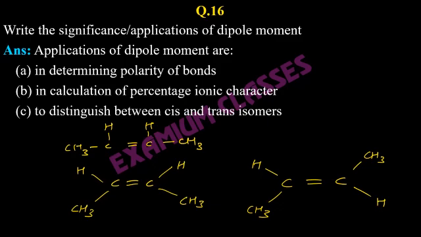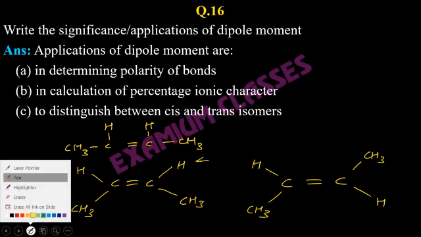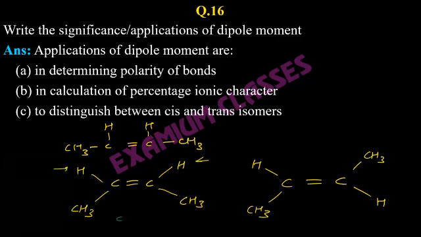How they exist, the Newman projections, staggered form, eclipsed form, we will be talking about in organic chemistry. But these two forms exist. The form in which the same species are on the same side, for example hydrogen and hydrogen on the same side, is termed the cis form.